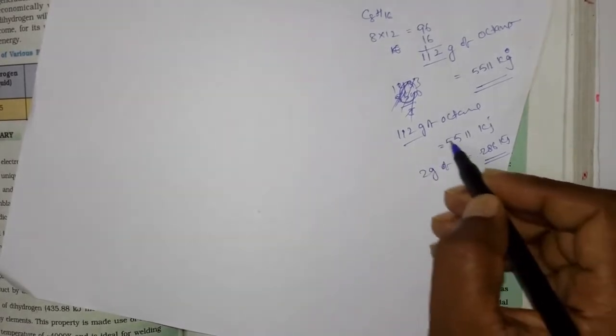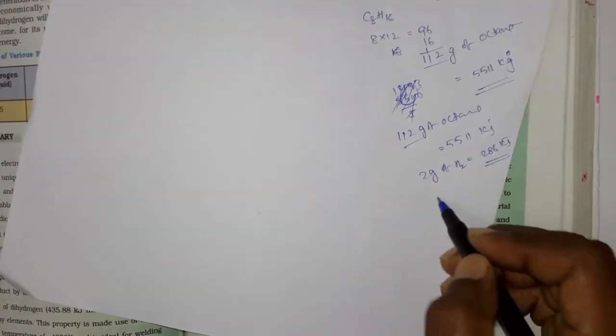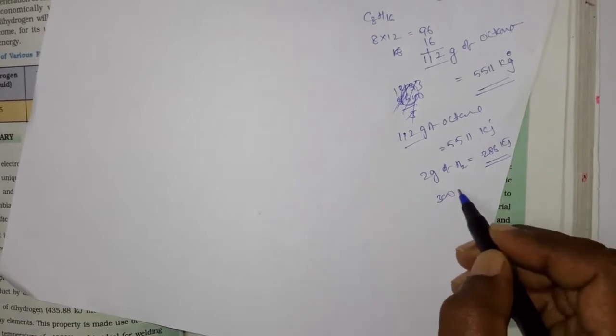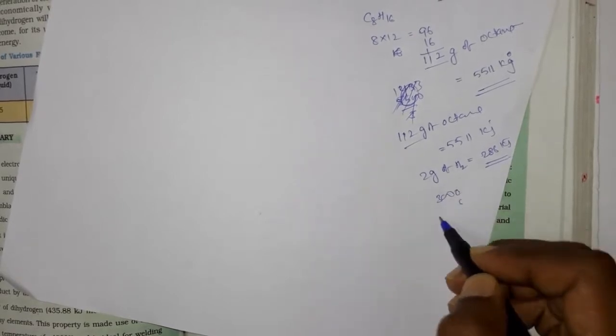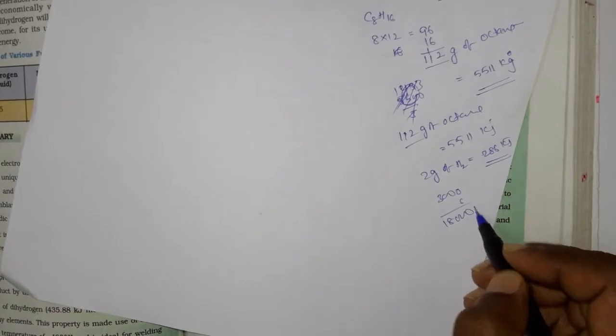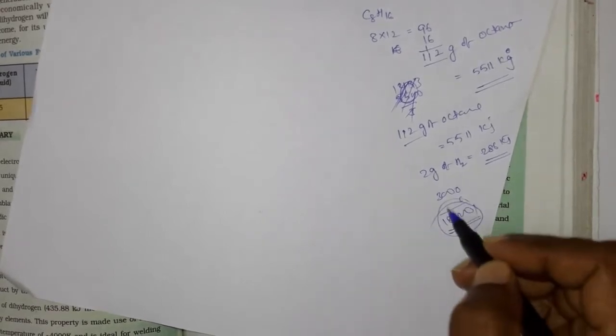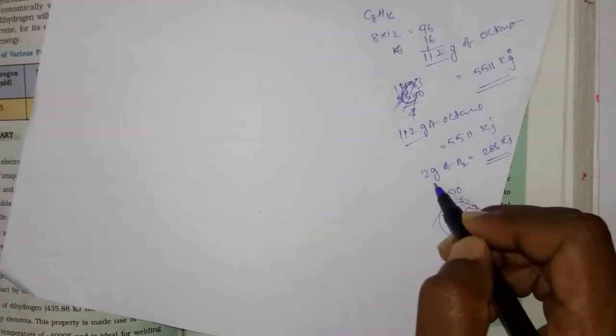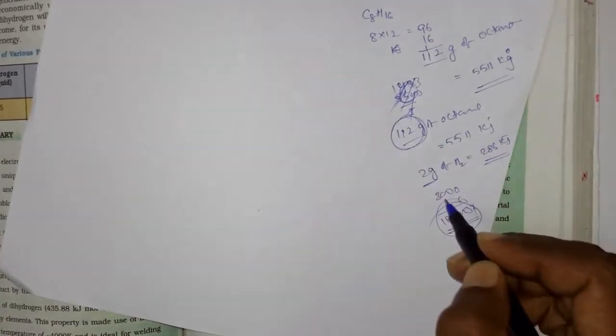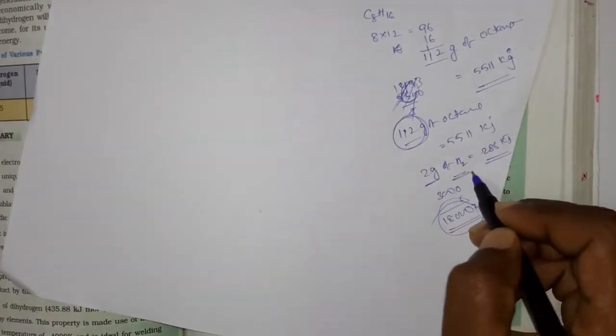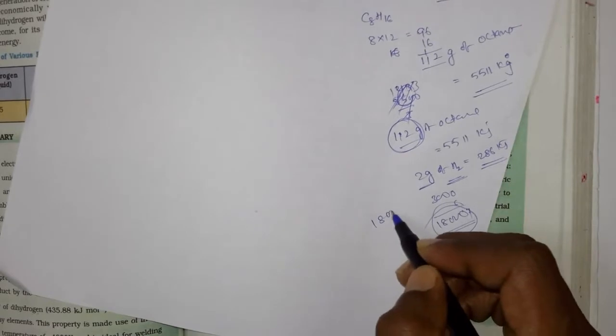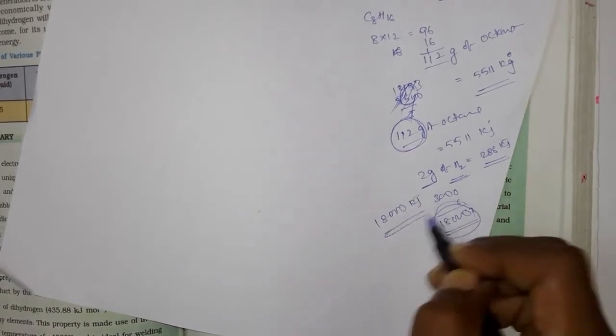Multiplying 300 into 60, you get around 18,000. So with the same 112 grams of hydrogen, you can produce around 18,000 kilojoules of energy.